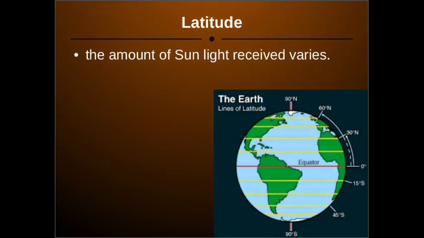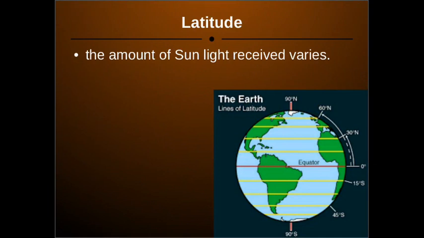The first factor is latitude. I already explained this to you in your chapter 1. So look at the image in the red color. This is the equator, right? In the equator area we receive the highest amount of sunlight. That means this area is very hot, because the amount of sunlight we receive is very high. As we go from the equator to higher latitudes, the temperature decreases and the amount of sunlight is less. So latitude also determines the climatic condition of that particular area.